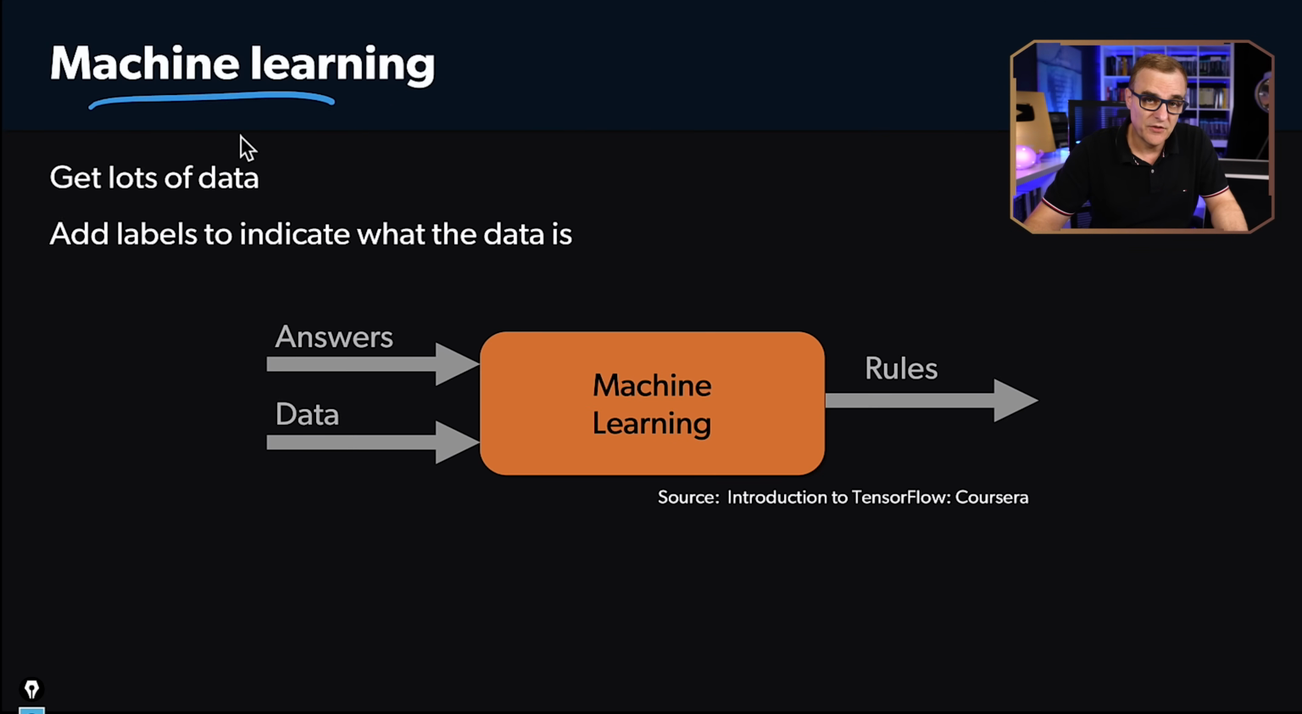So with machine learning, once again, we change the paradigm. Here we get lots and lots of data, so we get lots of examples, and then we add labels to the data to indicate what the data is.